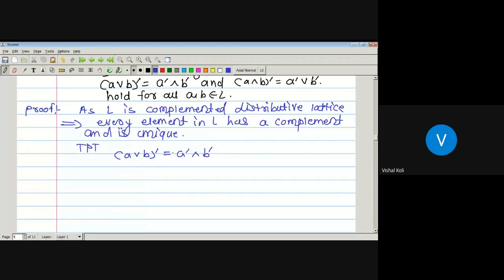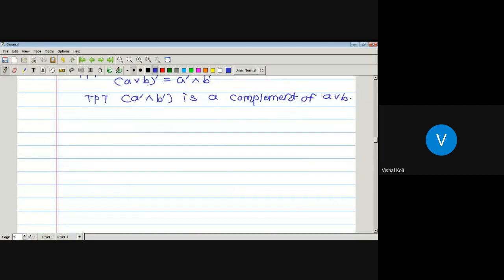As we have to prove that the complement of A join B is A complement meet B complement, we simply have to prove that A complement meet B complement is a complement of the element A join B. And an element B is said to be a complement of A if A join B equals 1 and A meet B equals 0. So it means we have to prove that A join B join A complement meet B complement is 1, and A join B meet A complement meet B complement is 0.